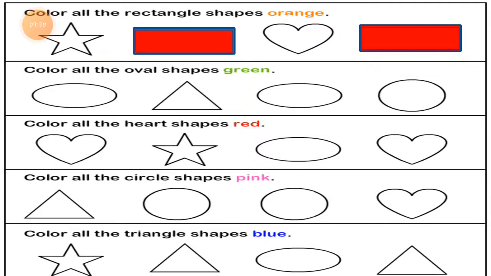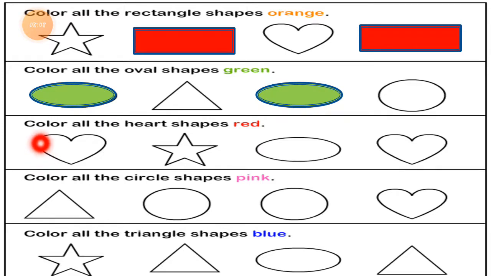Let's color it orange. Next one, color all the oval shapes green. So whenever you find an oval shape, we have to color it green. So this shape is an oval. Yes, it's an oval shape. So let's color it green. You can see I colored it green. Then this one, is this an oval? No, it's not an oval. Here, is this an oval? Yes, it is an oval. So let's color it green. Then the next one, it's a circle, it's not an oval, right?